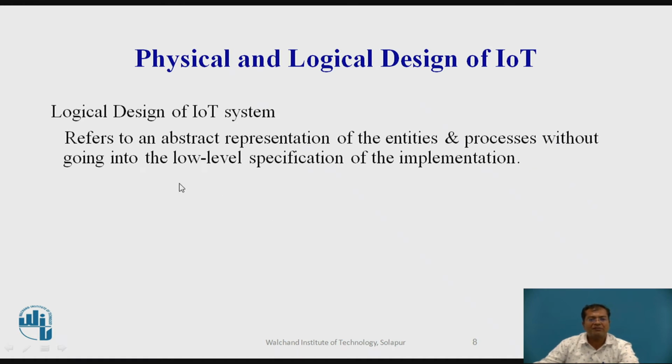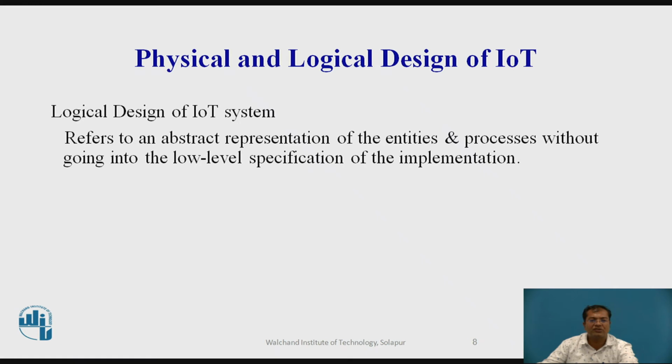So coming to the next bit, which is about the logical design of Internet of Things. So what exactly is it? It refers to an abstract representation of the entities and processes without going into the low level specification of the implementation.